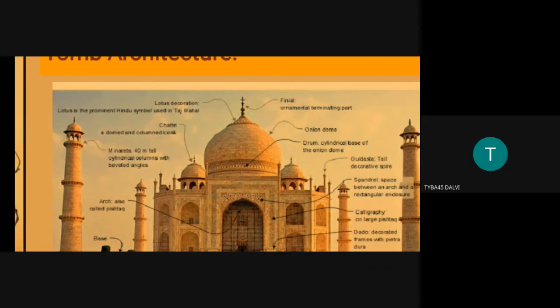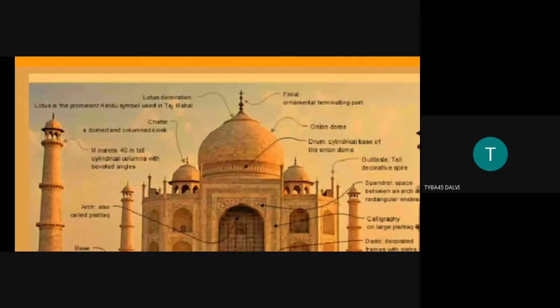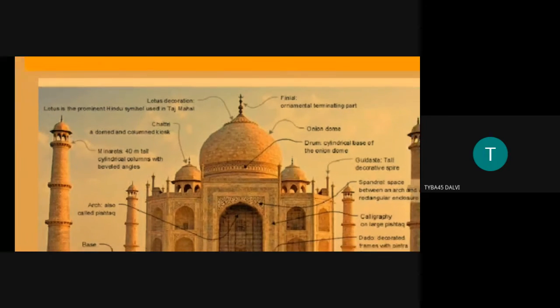Basically it is like a belt, as humans wear a belt. Similarly, it is a belt completely surrounding the onion dome, a cylindrical base of the onion dome.